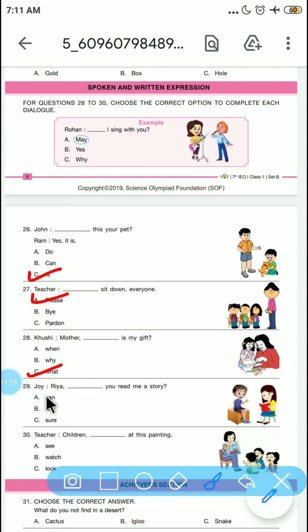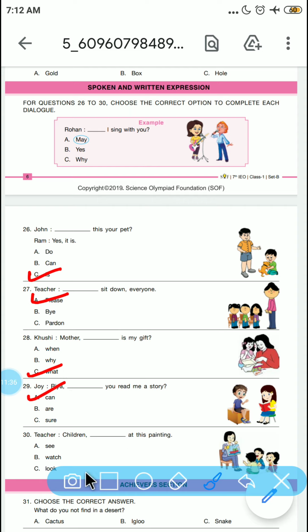Joy, Ria, dash you ready? Read me a story. So here Joy is asking Ria to read a story for him. So what will be the correct word here? Can.